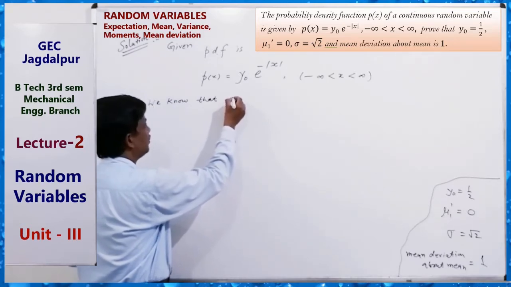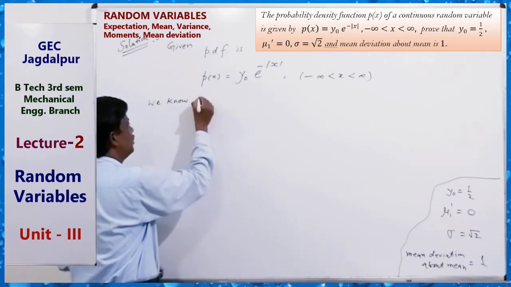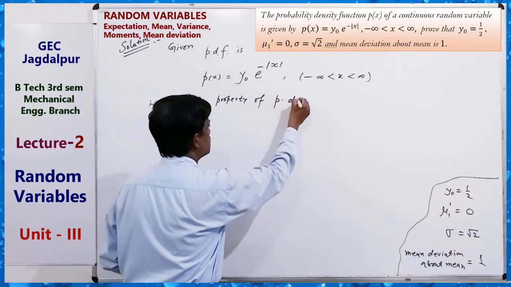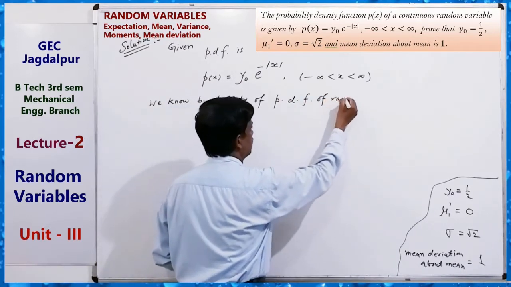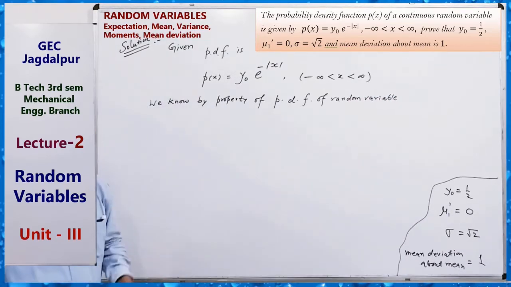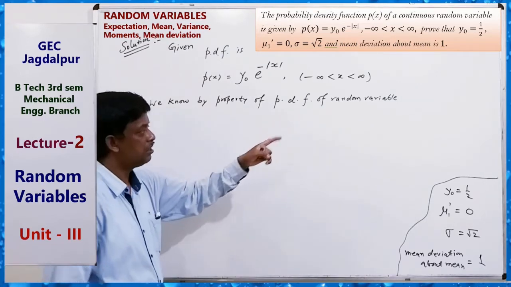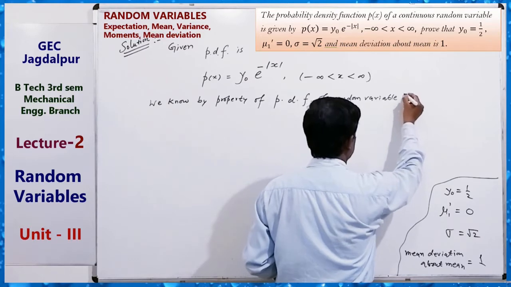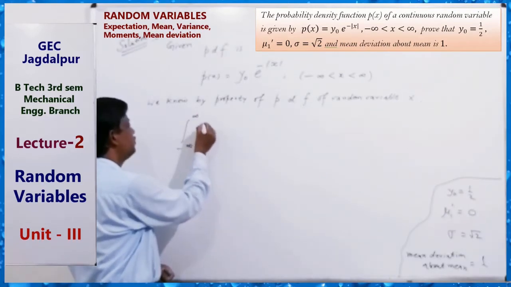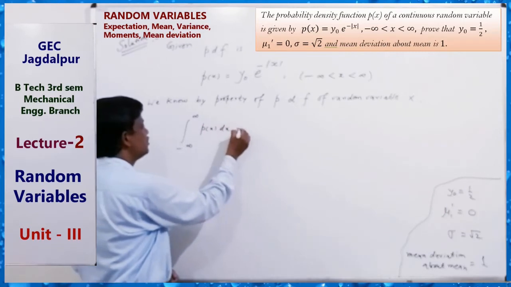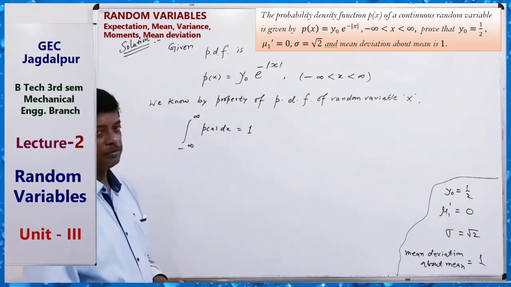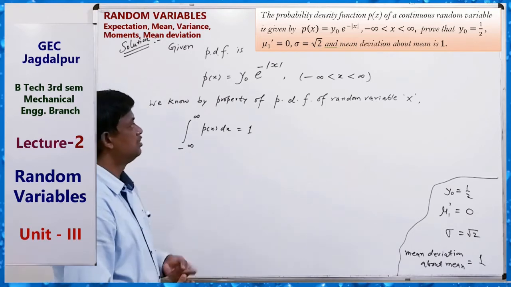We know by property of probability density function of random variable x, the integral from minus infinity to plus infinity of P(x) dx equals 1. Total probability 1.